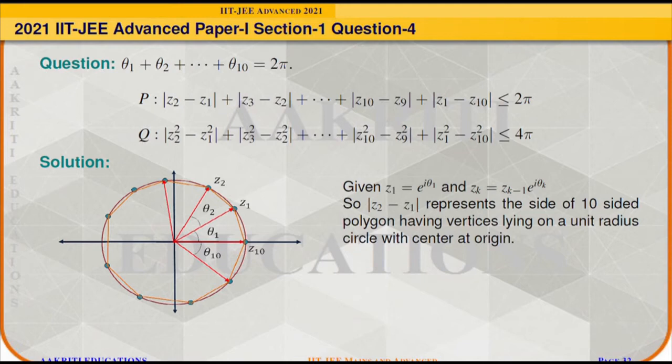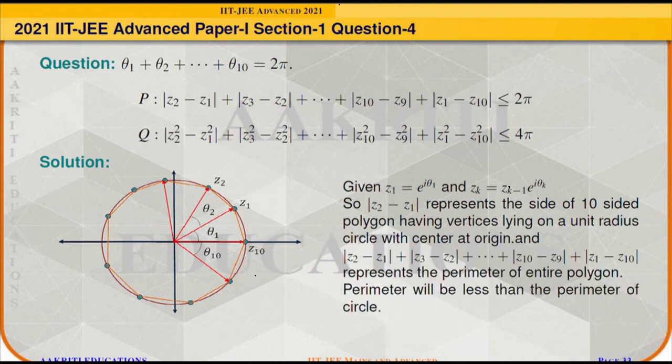And thus, modulus of Z2 minus Z1 will represent a side of the polygon framed on this circle, and it will be a 10-sided polygon, whose sides will be represented by modulus of Z2 minus Z1, modulus of Z3 minus Z2, modulus of Z4 minus Z3, and so on, modulus of Z1 minus Z10. So, the statement P is nothing but the perimeter of this polygon.